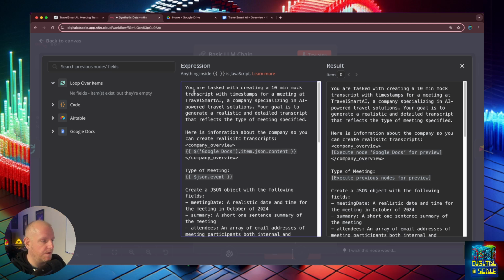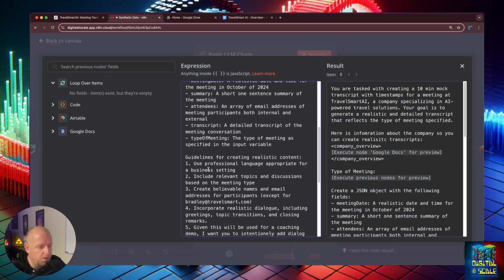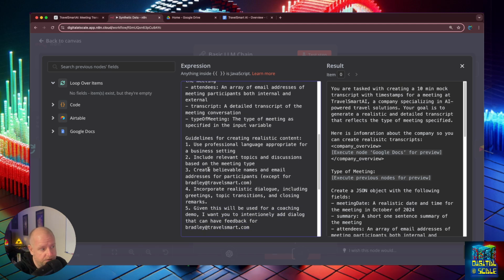So here we go. You are tasked with creating a 10-minute mock transcript with timestamps for a meeting at Travel Smart AI, a company specializing in AI-powered travel solutions. Your goal is to generate a realistic and detailed transcript that reflects the type of meeting specified. I have a JSON object with the meeting date, a summary, the attendees, and the transcript, and I also had it vary between different types of meetings: one-on-ones, team meetings, and sales meetings.